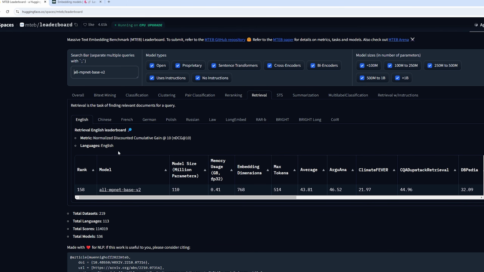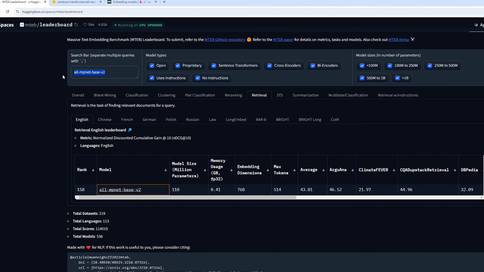So here it is on the leaderboard. We can find it at rank 158, so it's definitely a less powerful model, but it only has 110 million parameters, and the memory usage is also very low, only 0.41. So this is a great model if you have fewer resources available, and also if you want to compute the embeddings faster. With those limitations, it only has an average of 43 in terms of the quality of the model. But you can also see here that, like I said before, it has 768 embedding dimensions, which corresponds to what we just ran in the notebook. So that makes sense. Let's see if we can swap it out for a more powerful model.